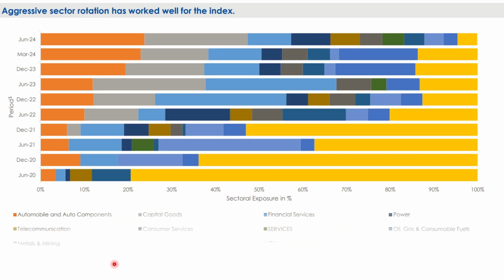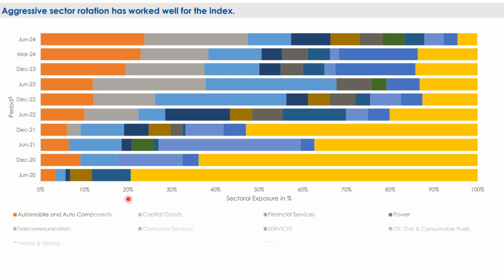Now, one thing that we saw earlier was the rebalancing that is done semi-annually. For example, the sectoral exposure to auto and auto component stocks was very low in early 2020, but slowly it has increased and now it has gone up to 25%.